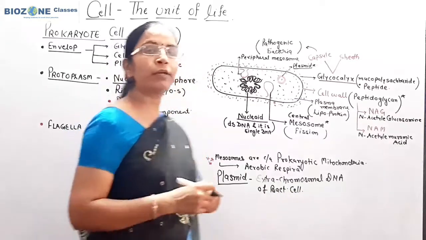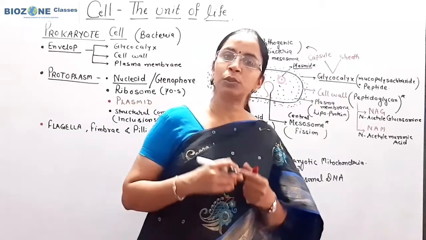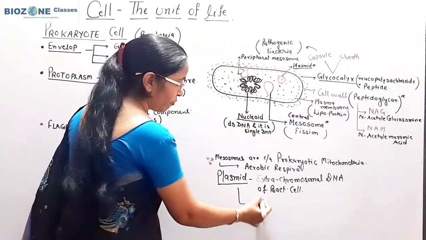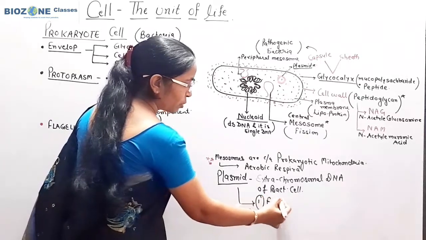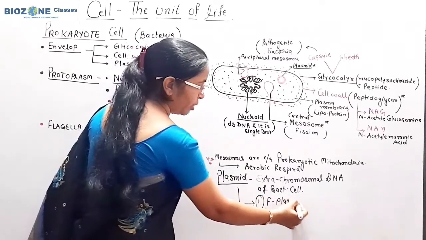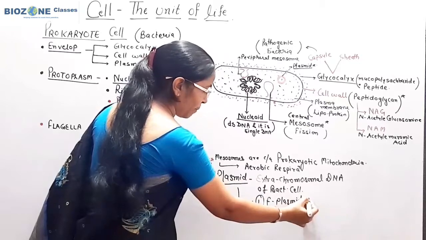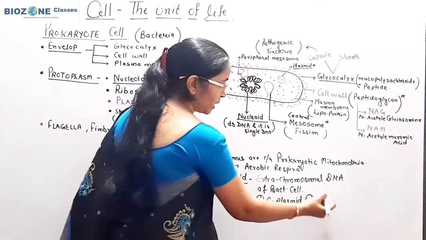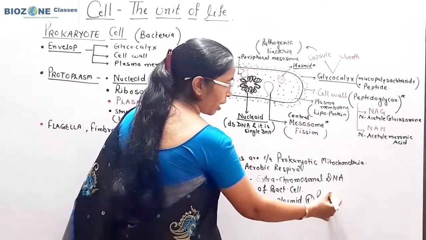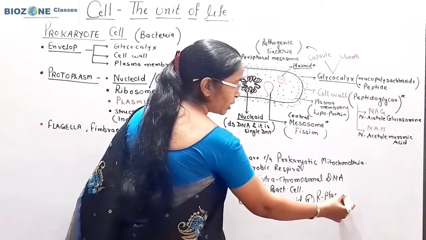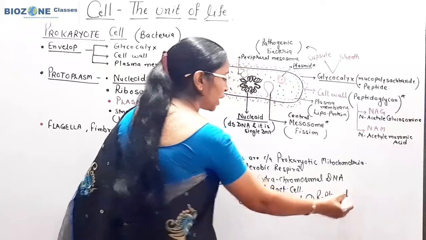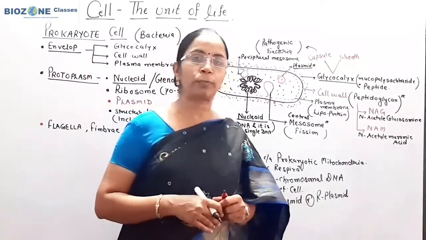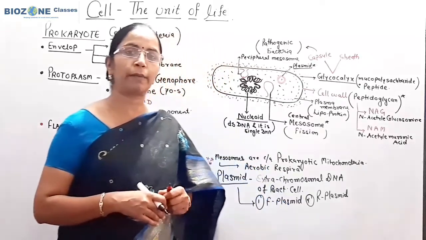When you study the detailed part of plasmid, you remember the plasmids are of three types. First, the plasmid which is responsible for fertility or sexual reproduction in bacteria is called F plasmid. The second plasmid is called R plasmid: the plasmid associated with antibiotic production and providing resistance to bacteria against a particular antibiotic.